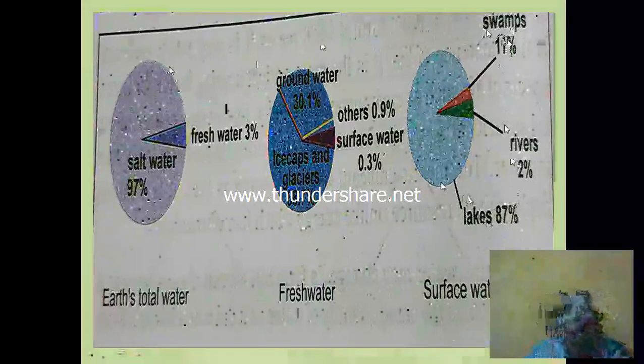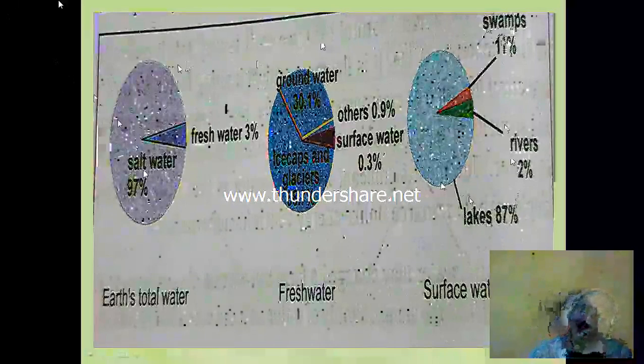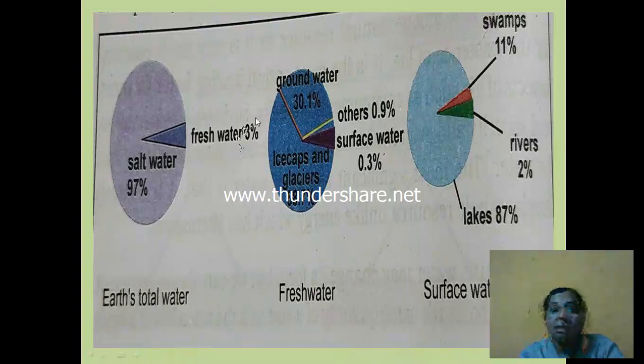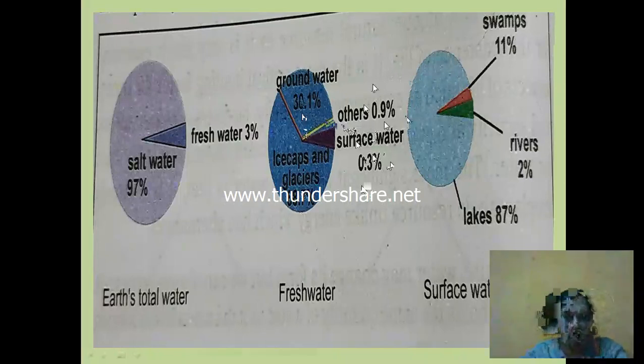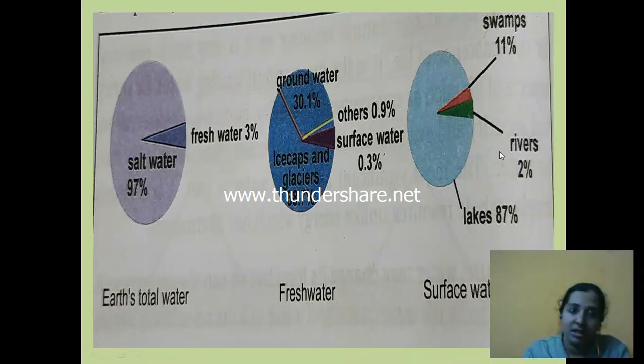See, in total we have 71% of water all over the earth. In case of 71%, again it is divided into 97% salt water and 3% fresh water. This 3% of fresh water is divided into glaciers, groundwater, surface water, and others. Now, this 0.3% of surface water is divided into lakes, swamps, and rivers.